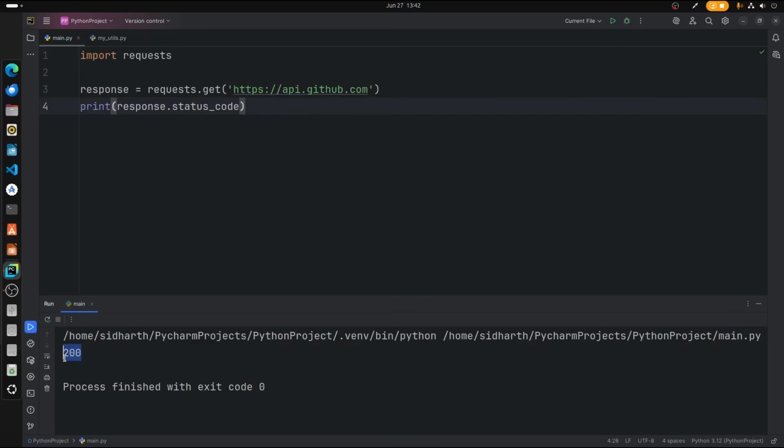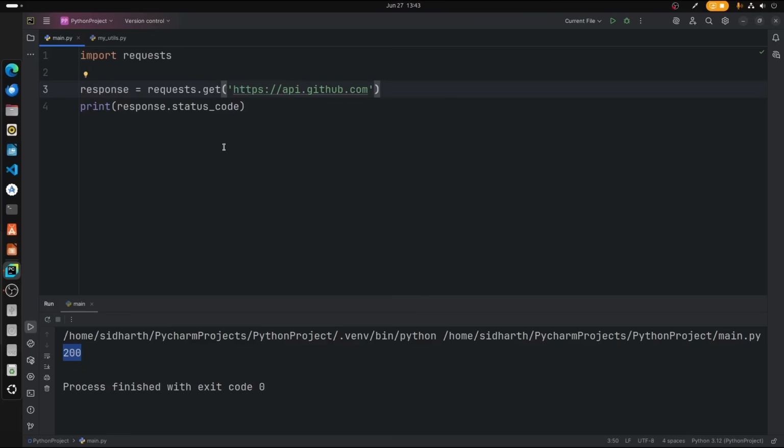So 200 means it is successfully fetched, which means this particular gateway is accessible for our code, and in that case we get a successful 200 code. So this is how you do it. If you get something like 404 or 504, in that case you might have an error. Each of those codes has a different reason.